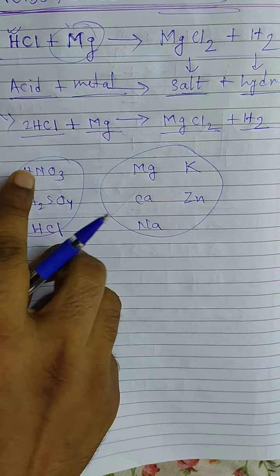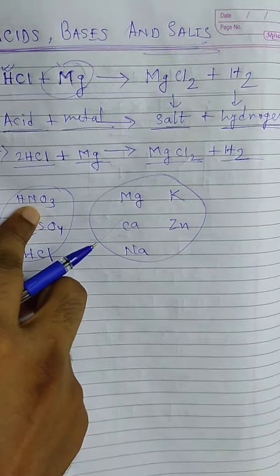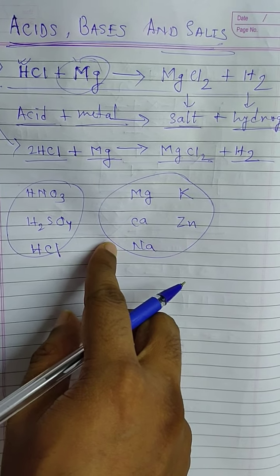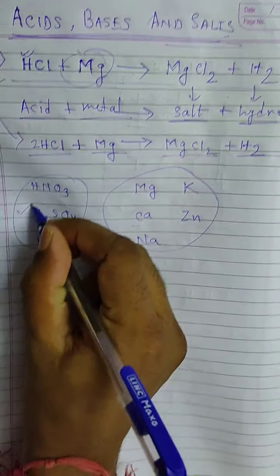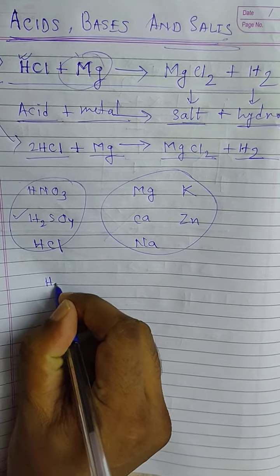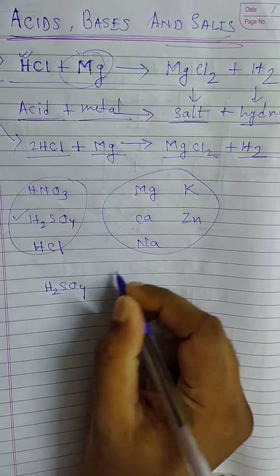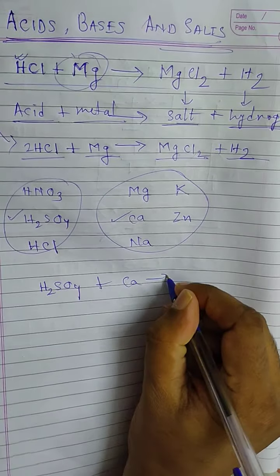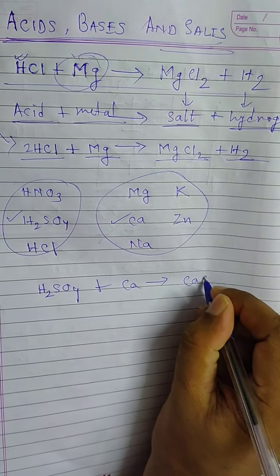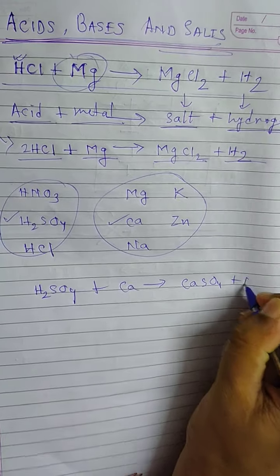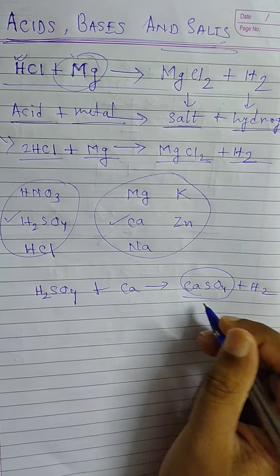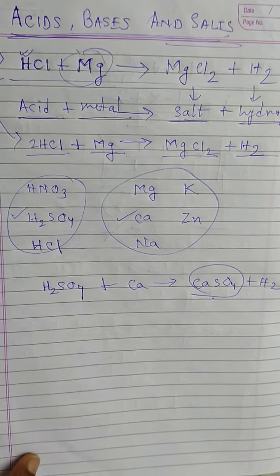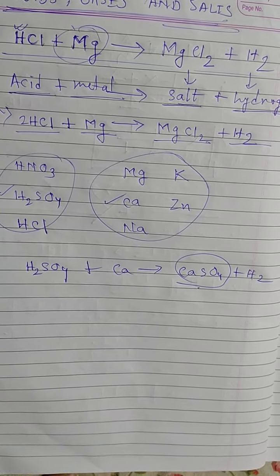So by taking any of the acids and reacting it with any of the metals, you can make several examples. Take any one, say H2SO4. If we take H2SO4 and any metal like calcium, Ca, they will react with each other to form CaSO4 plus H2, where CaSO4, calcium sulfate, is a salt and H2 is the hydrogen which is released during the reaction. Is that clear?